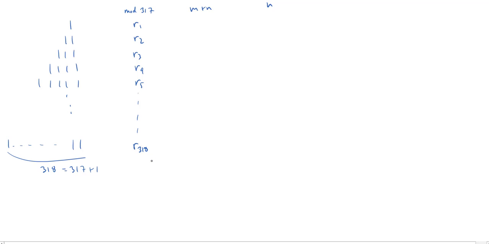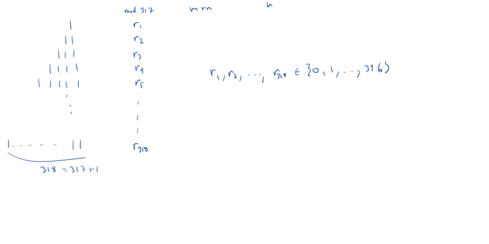And when I do this, I can always choose my residues so that they're what Gauss would have called the least positive residues, although that also includes 0. So they'll be in the numbers 0, 1 through 316. All right. So if you like, you can think about this as, hey, you divide by 317, what's the remainder? And you can always take the remainder to be some number between 0 and 316.